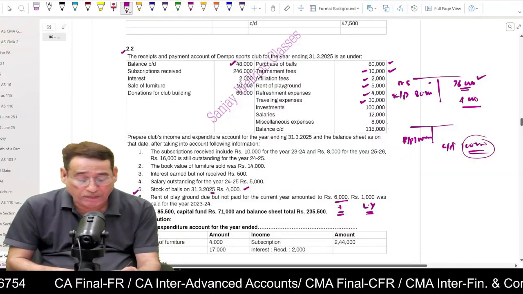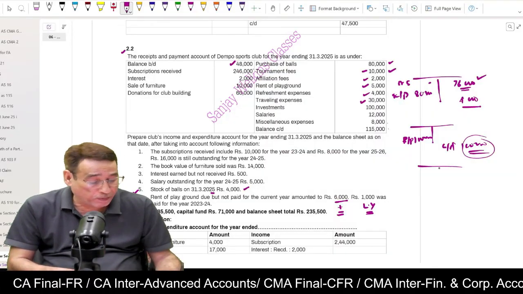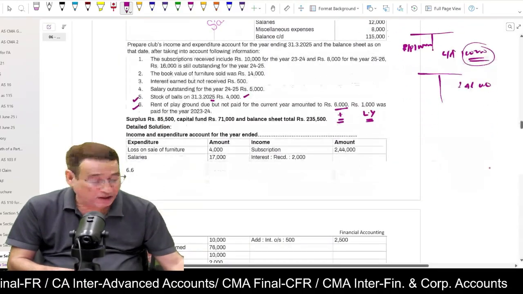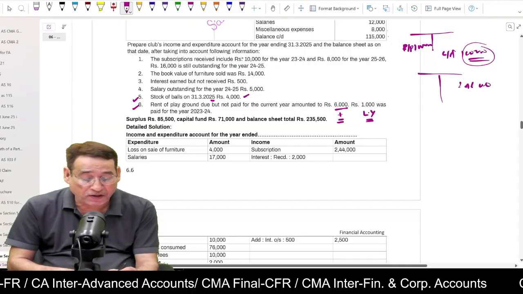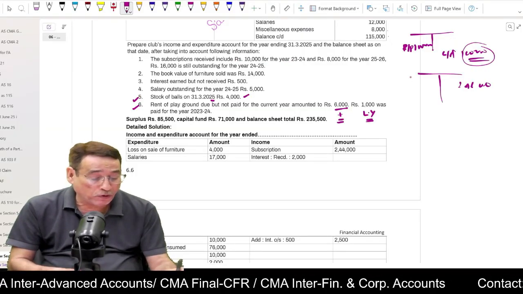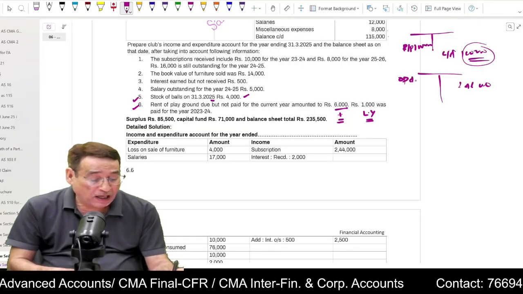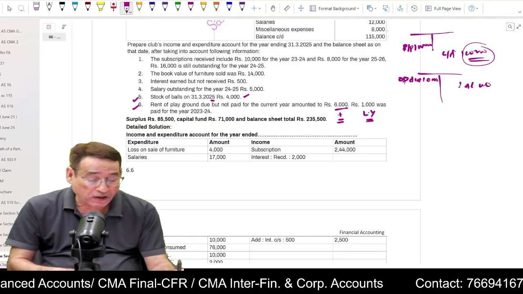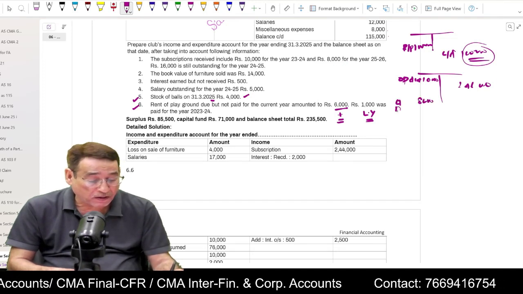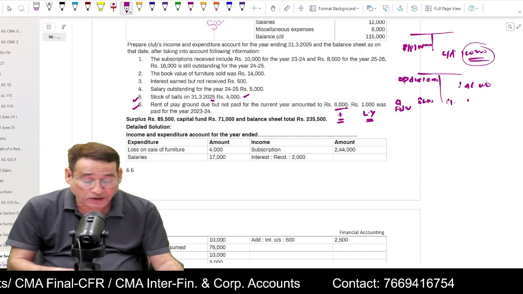Similarly, opening balance of cash, last year's balance sheet. Subscription received. Obviously, you are going to prepare a subscription account. You are going to write 2,46,000 total subscription received. Below it is given subscription received includes 10,000 for the last year. So out of 246, we shall presume last year's subscription due was 10,000. And for next year it is 8,000, so it will be considered as closing advance. And 16,000 is still outstanding, so closing outstanding is 16,000.